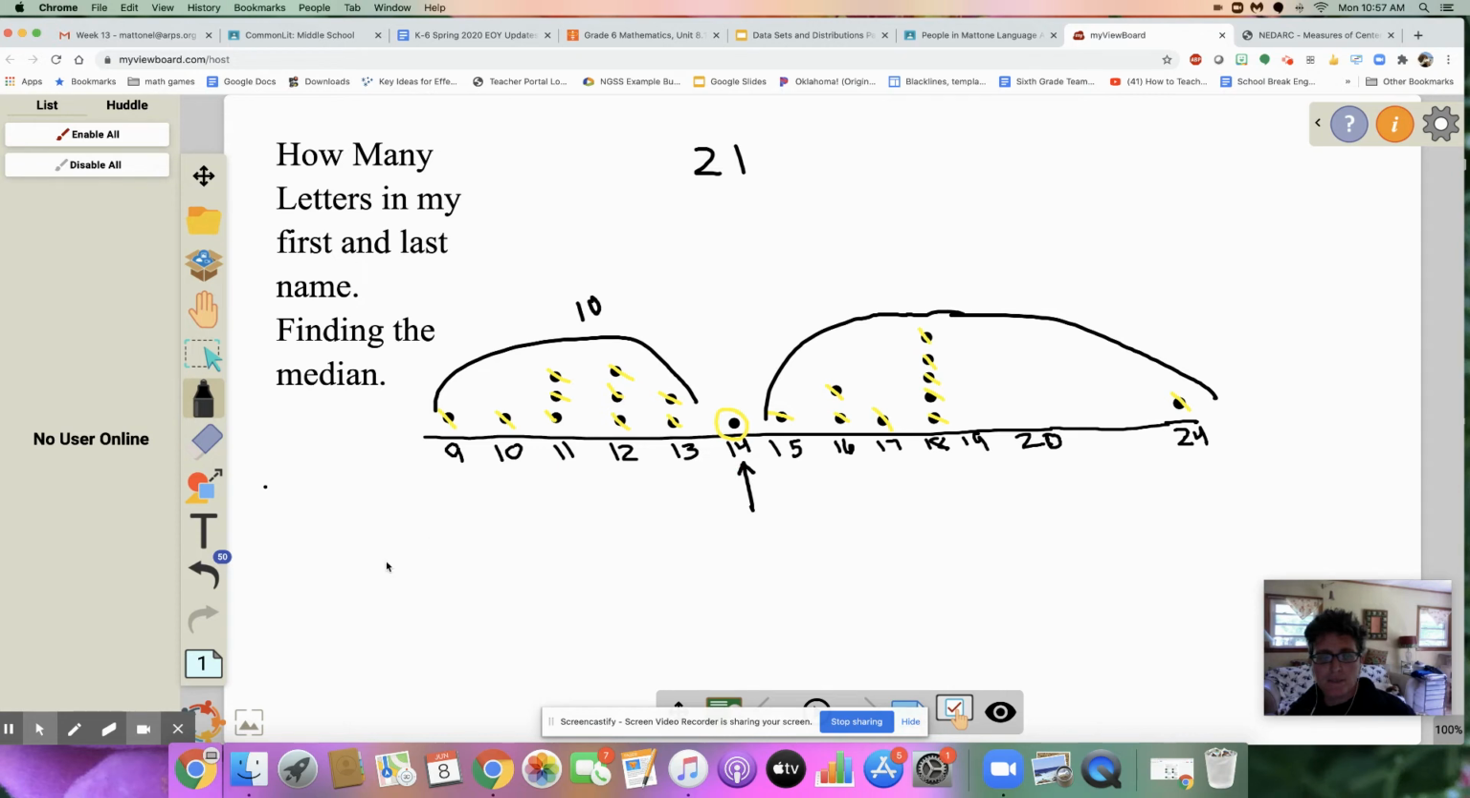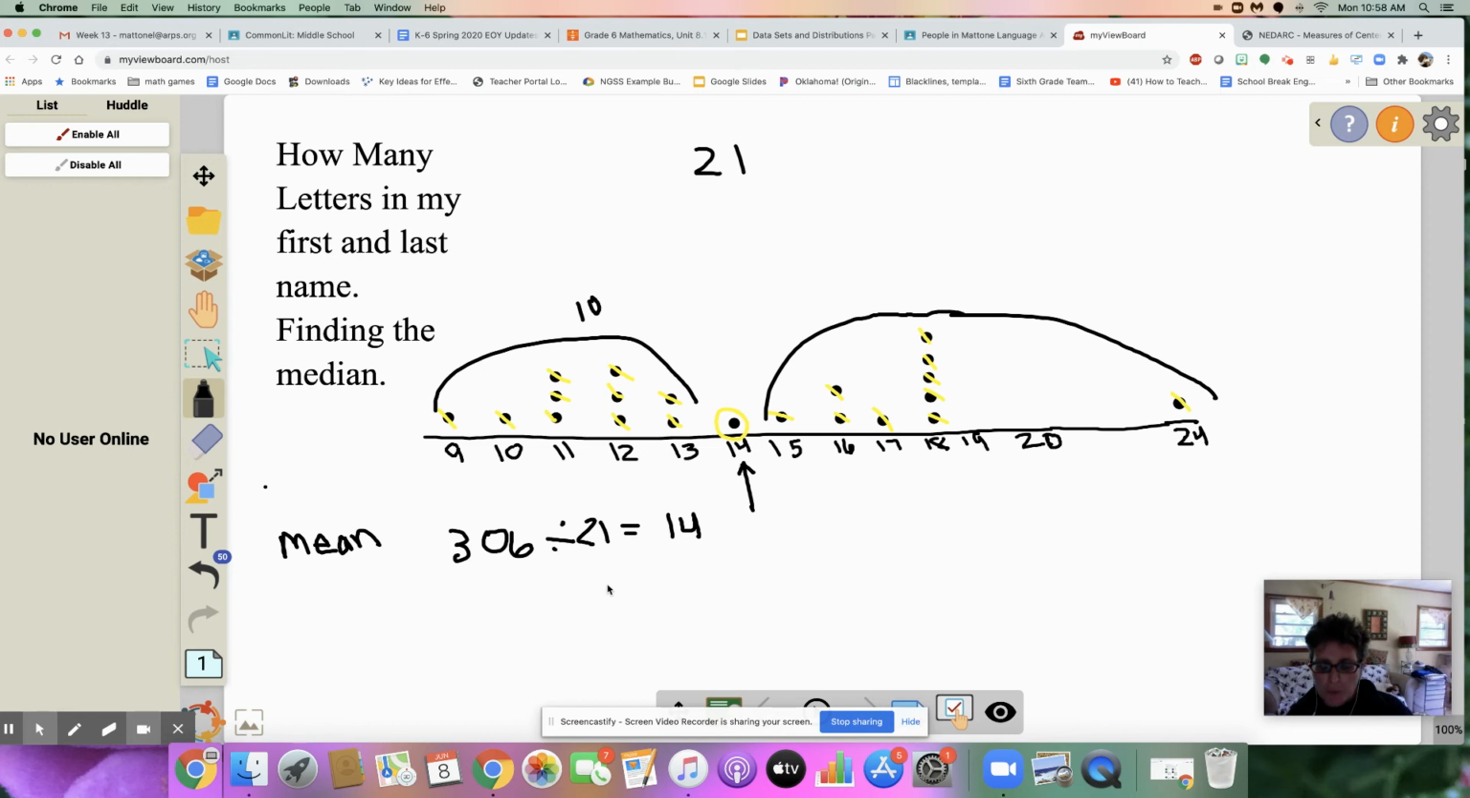Now, if I had gone ahead and found the mean, which I did earlier, if I add up all these numbers of letters and people's names, I got 306. And when I divided 306 by the 21 pieces of data, I got 14 for the mean, or the average, as well.